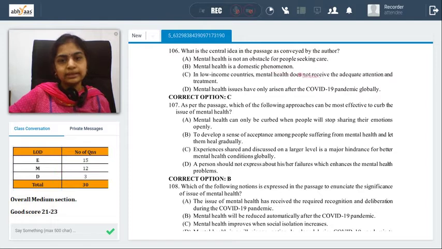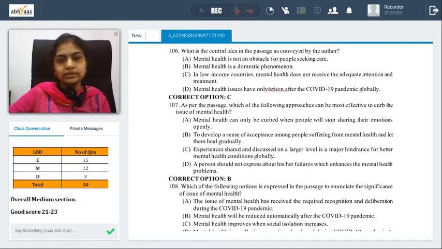In low-income countries, mental health doesn't receive adequate attention and treatment. Well, low-income countries can be linked with the treatment aspect. When it comes to the adequate attention part of it, stigma is one thing. There's not much effort put on the stigma aspect. That part of it is discussed. This is not very clearly discussed, but this is something that we can still think of.